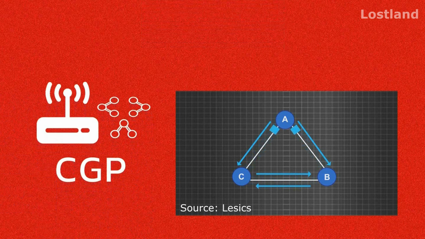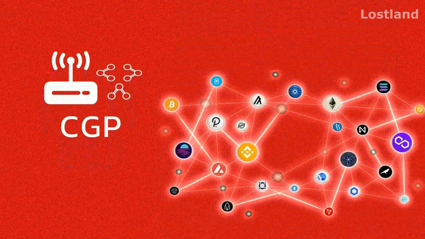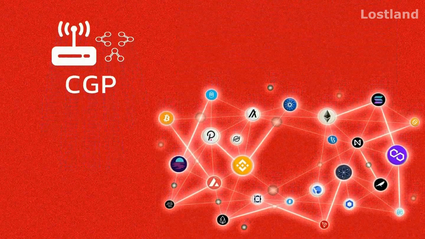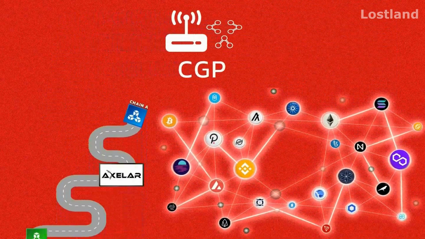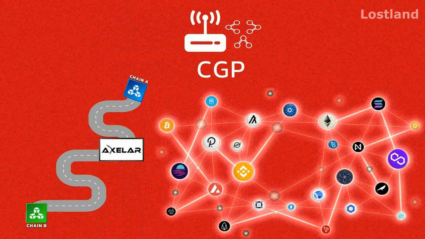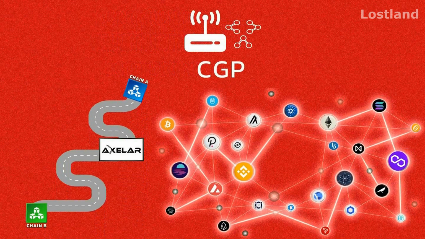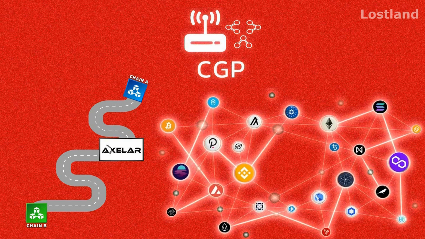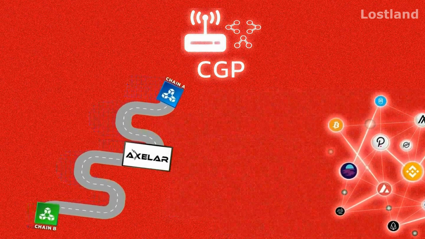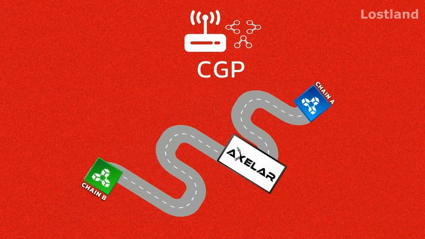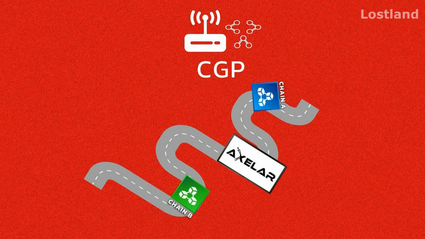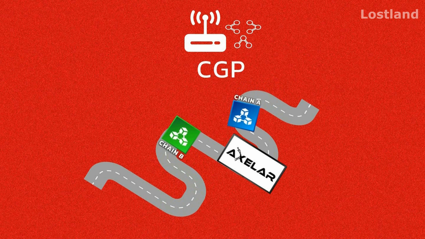And similarly, Axelar's CGP is used to connect blockchain ecosystems because each chain needs a way to communicate with each other, and CGP makes it possible. It determines the path to route blockchain data across them, so chain A can interact with chain B via this protocol.